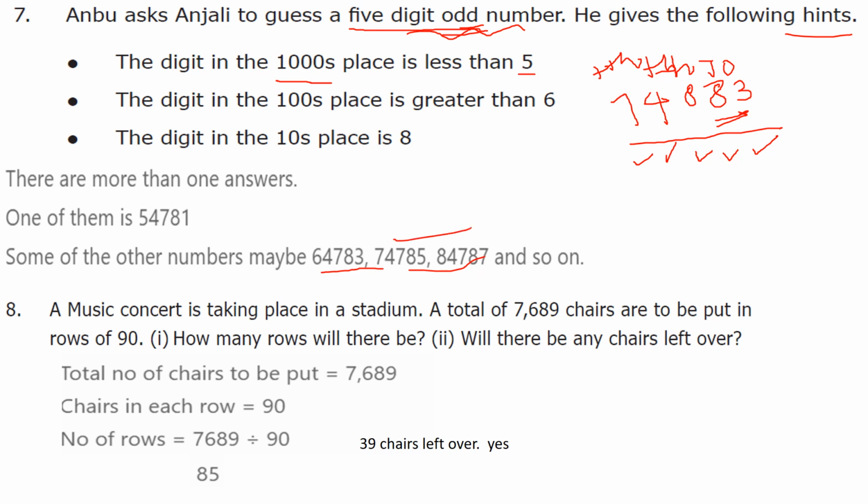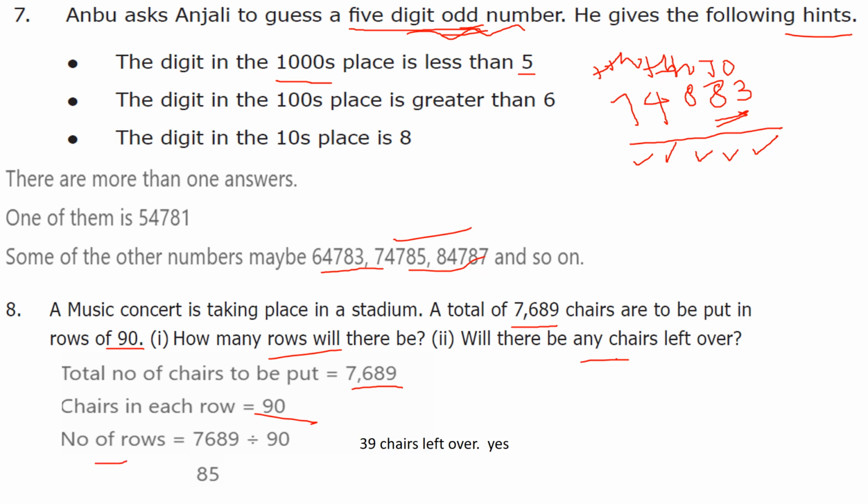A music concert is taking place in a stadium. A total of 7,689 chairs are to be put in rows of 90. How many rows will there be, and will there be any chairs left over? First you write the statement. Total number of chairs to be put is 7,689. We will arrange 90 chairs in each row. So the number of rows we need.